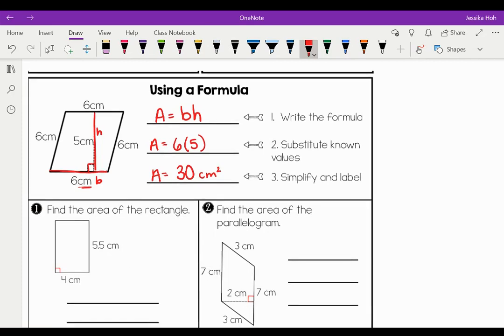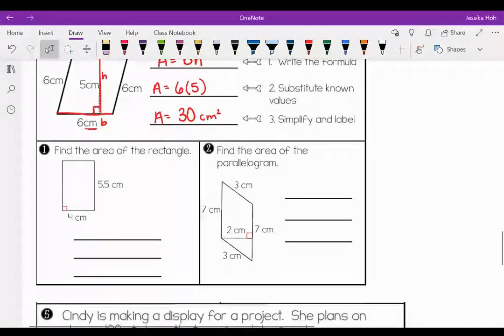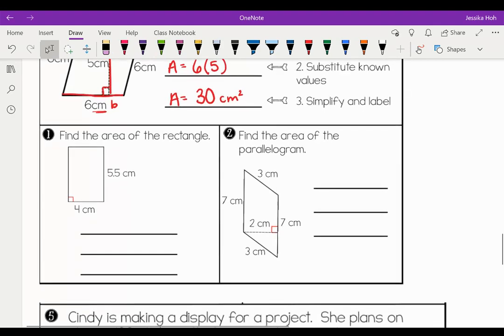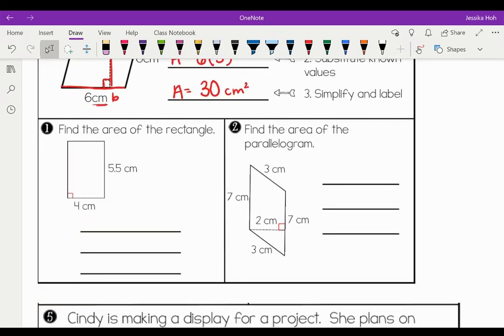All right, so our next one, once again, there's 3 lines, which you'll see in your notes as well. I expect you to write out the formula and then to fill in the formula and then write your answer. Please show all your work. So this one has decimals. We're going to do it the exact same way. So if there were ever fractions, you would do the fractions the same way. You know how to multiply fractions, you know how to multiply decimals.